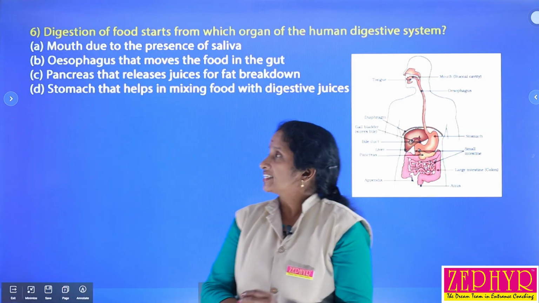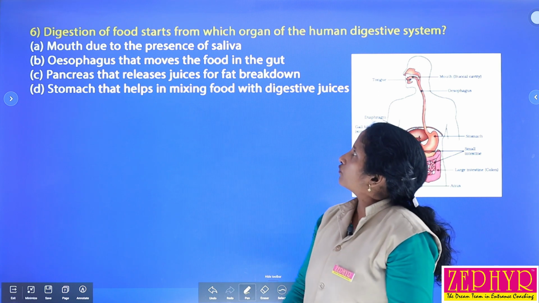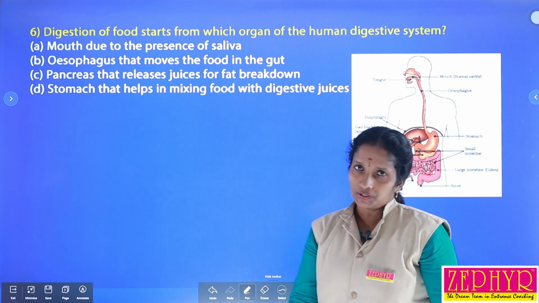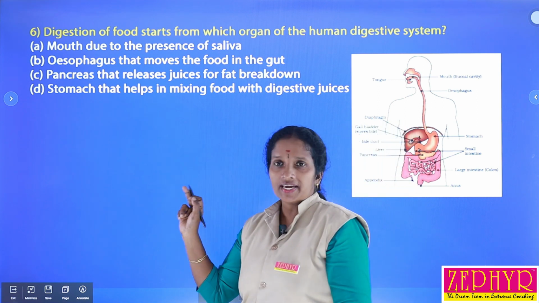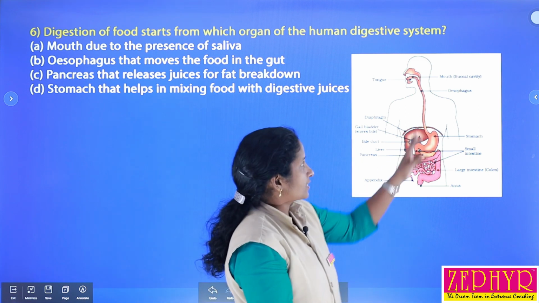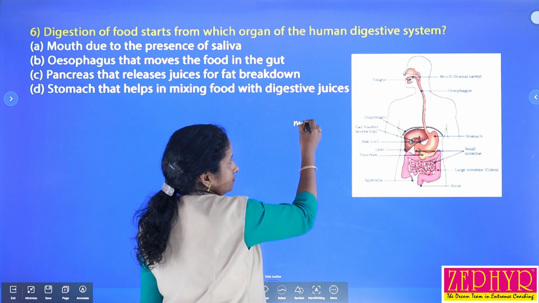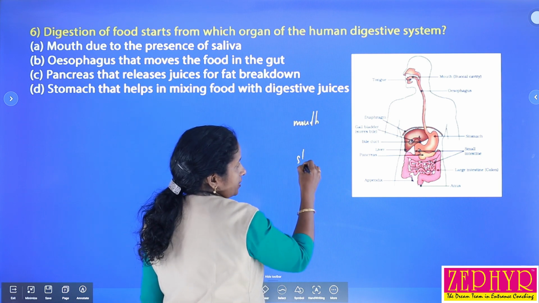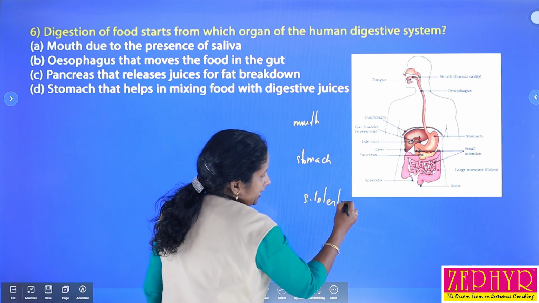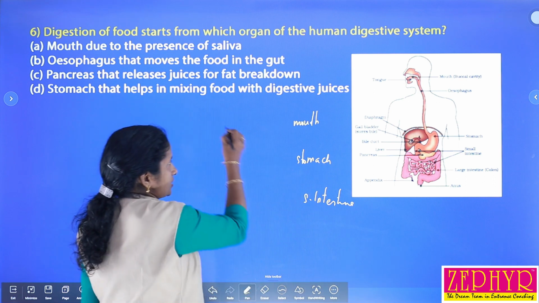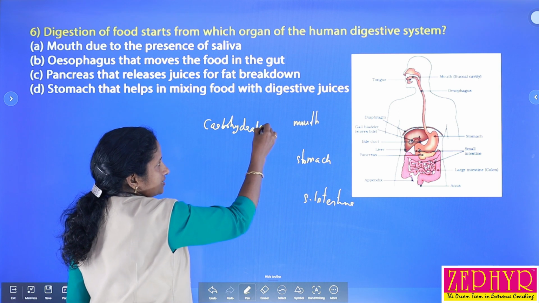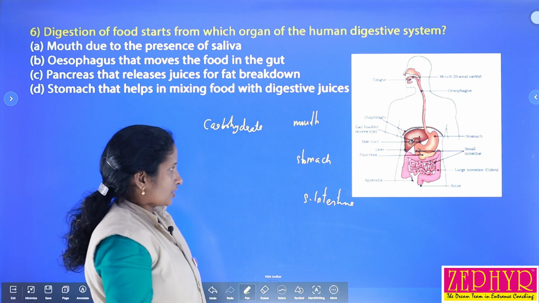Then the next question: digestion of food starts from which organ of the human digestive system? Digestion of food materials takes place in the mouth, stomach, and small intestine, isn't it? The digestion of carbohydrate starts from the mouth and continues to the stomach, small intestine, etc.